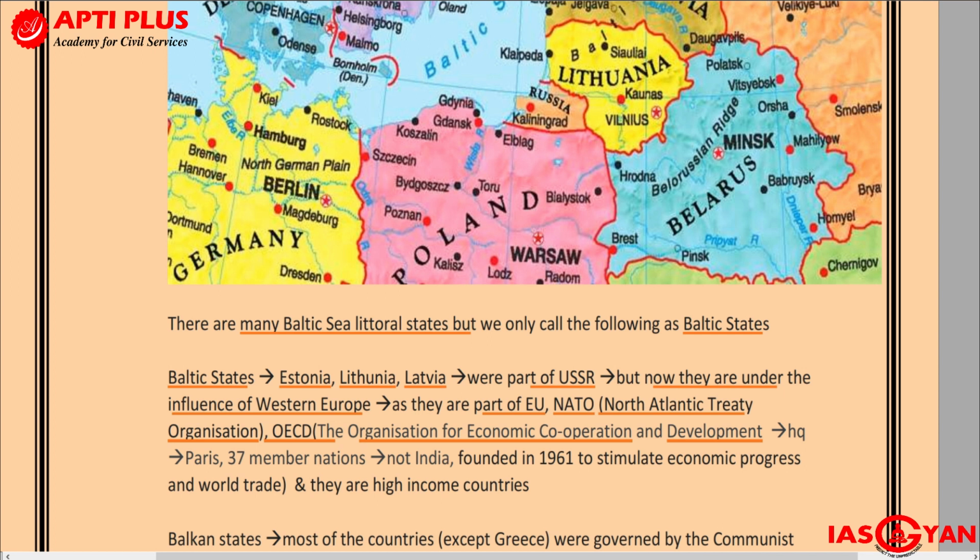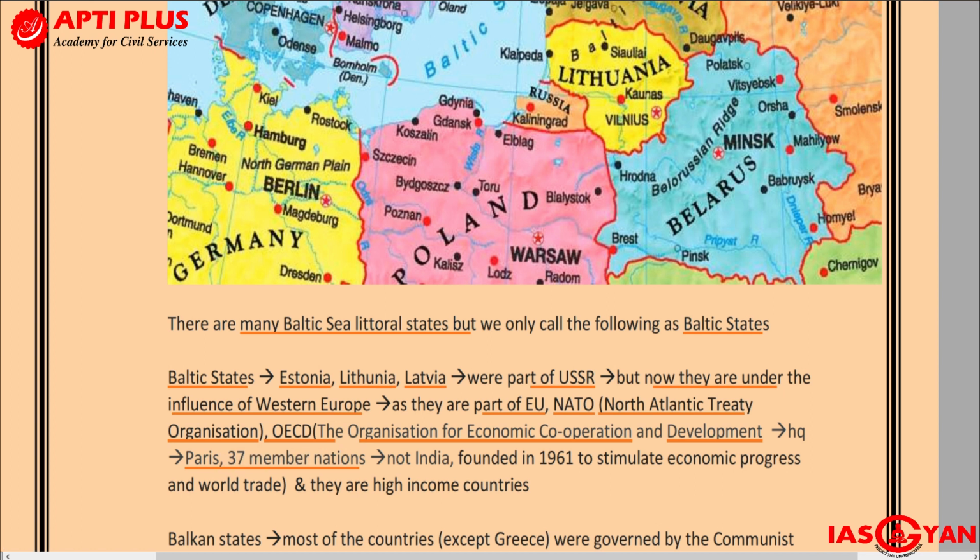Just to give you some more idea, UPSC sometimes asks questions based on international organizations, and when they do, they target things like headquarters and members. So when we look at the OECD, it has its headquarters in Paris. Remember this. Mainly the OECD consists of very developed countries, economically very strong, and it has its headquarters in Paris.